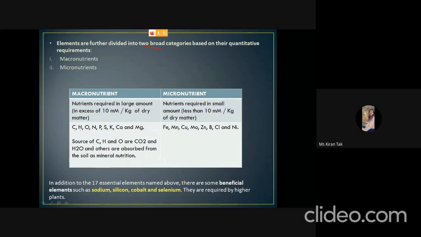For plants, the carbon, hydrogen, and oxygen sources are carbon dioxide and water, and the rest of the elements are absorbed from the soil as mineral nutrition. Apart from these 17 elements, there are some other elements like sodium, silicon, cobalt, and selenium. They are required by higher plants. They cannot be called essential elements, but if they are present, it will be beneficial for the growth and development of the plant.